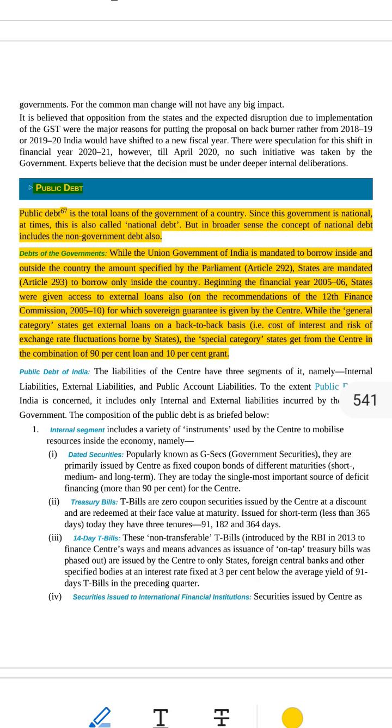From where does the government borrow? The government can borrow from Indian people through bonds, Indian banks, other countries, big international groups like World Bank or IMF.